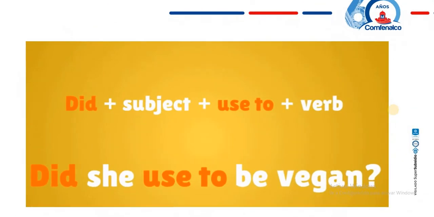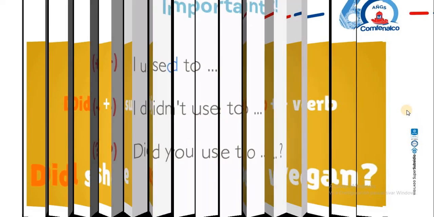A continuación, we have, how do we use like questions? Did, subject, used to, and verb. So tenemos acá el auxiliar del pasado, did, el subject, cualquier pronombre personal, used to, ponemos el used to y luego el verbo. Did she used to be vegan? ¿Ella solía ser vegana? ¿Verdad que ella era vegana? ¿Ahora no es vegana? ¿Ahora sí es vegana? Eso es como se forman las preguntas para que lo tengan en cuenta.